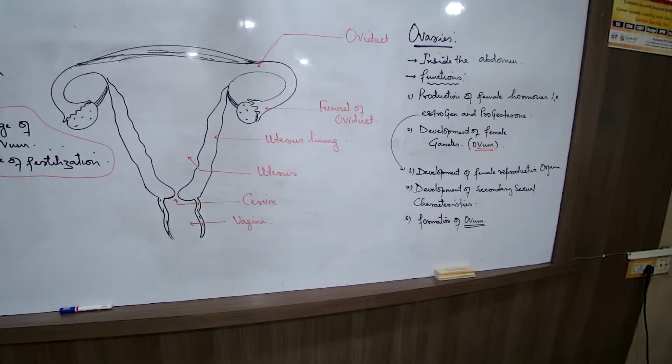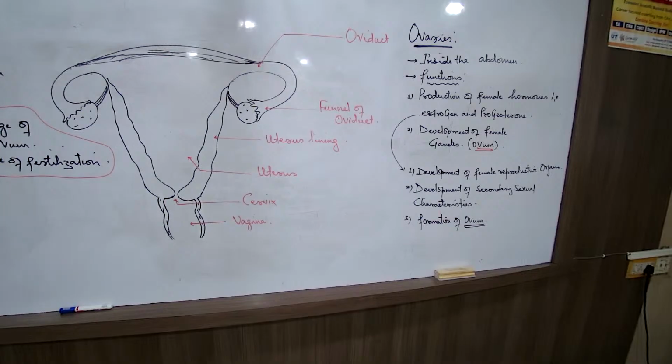Site of fertilization. What did we study? Double word. Site of fertilization in a flower is the ovule, and site of fertilization in human is the oviduct. This is a very common question you get in your paper. Name the site of fertilization in a flower and in human. तो flower में हमेशा ovule है and human में हमेशा fallopian tube या तो oviduct है.